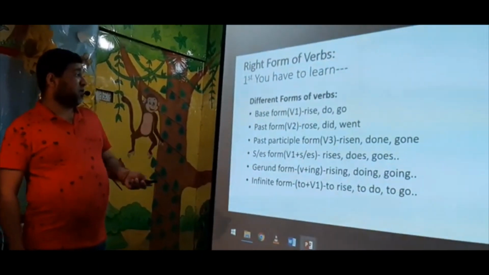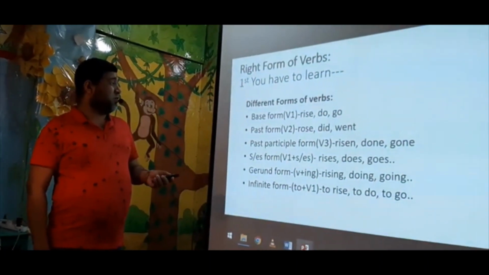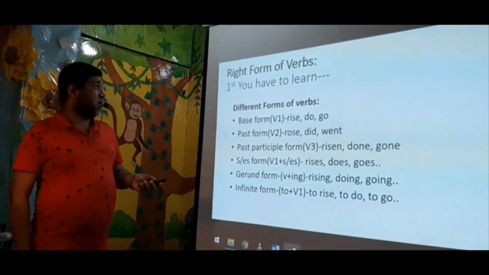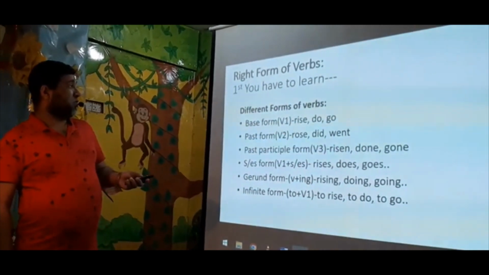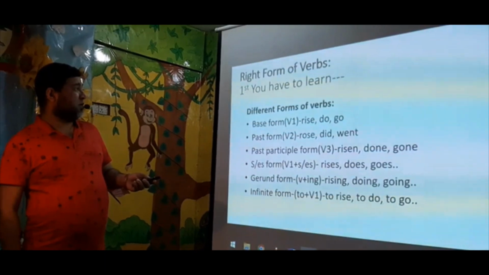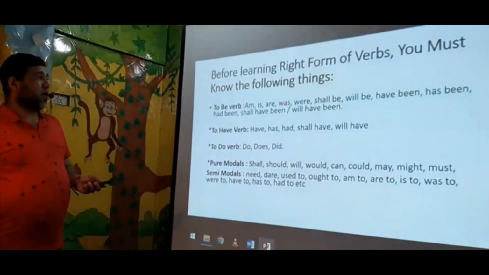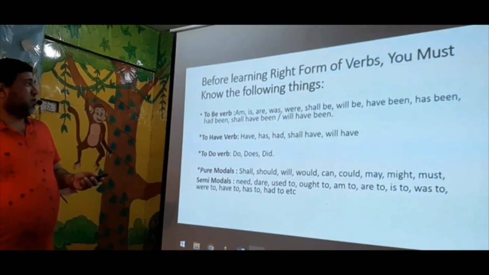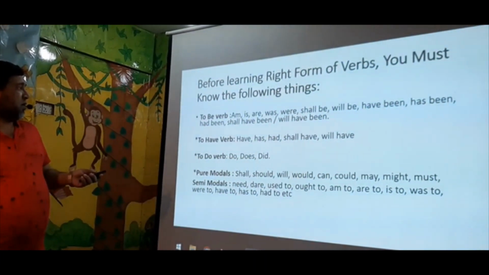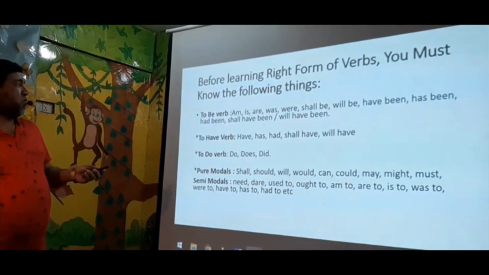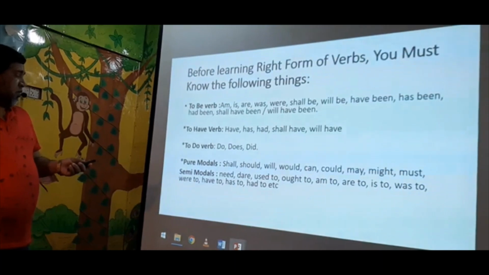So if you have this idea, you have to memorize this, you have to understand this, then you can easily do the right form of verbs, and it will help you very much to solve the right form of verbs rightly. Okay, next. Before learning right form of verbs, you must know the following things. You have to have a good idea about to be verb, to have verb, to do verb, and modals.